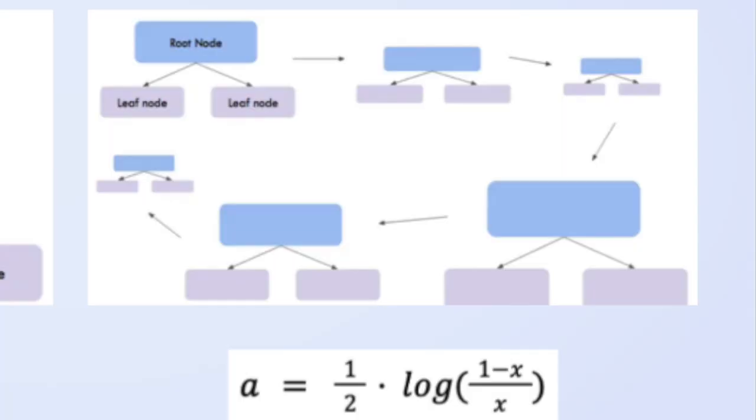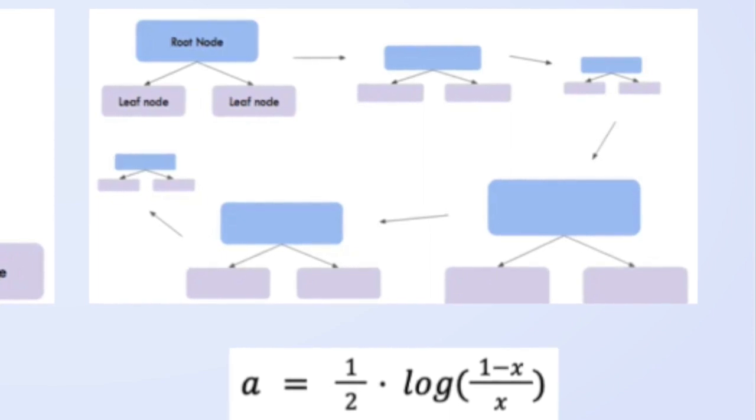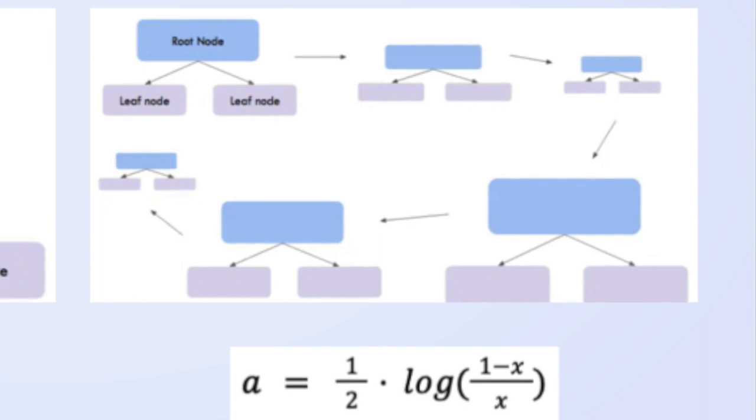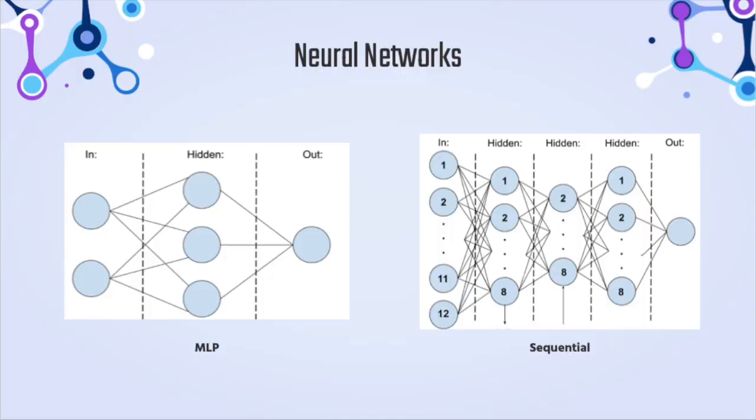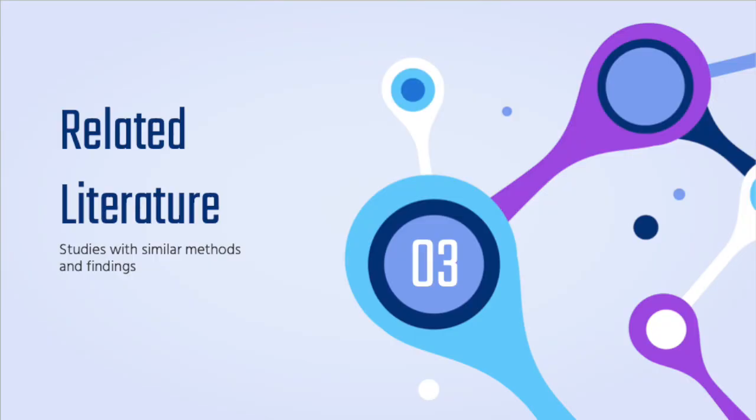And then AdaBoost model is a variation of the decision tree model, and this model has a lot of small decision trees called stumps, and each stump has a different amount of say, which can be calculated by this equation over here. And based on the amount of say for each stump in the sequence, a classification can be made. And then lastly, I created 2 neural network models, the MLP, or multi-layer perceptron model, and the sequential model. So the MLP model had 3 layers, and the sequential model had 5 layers.